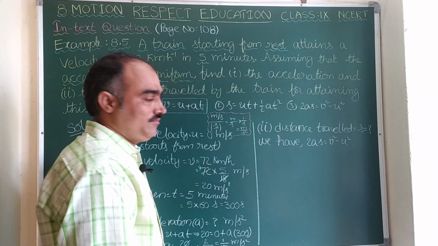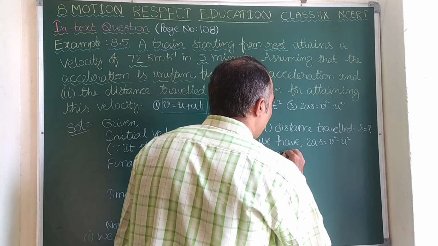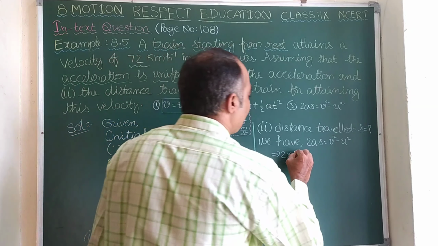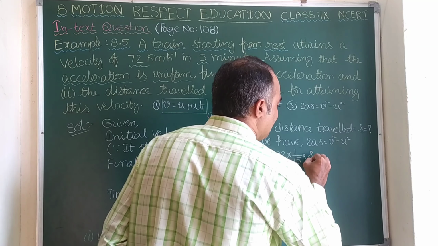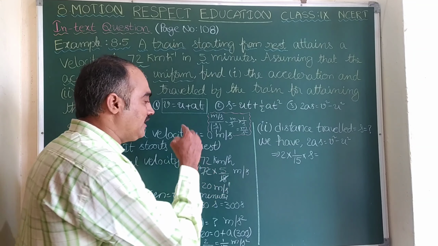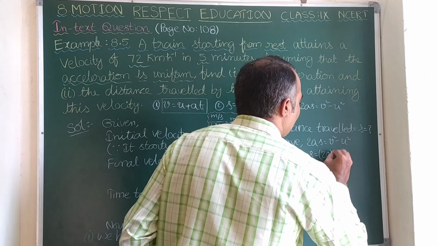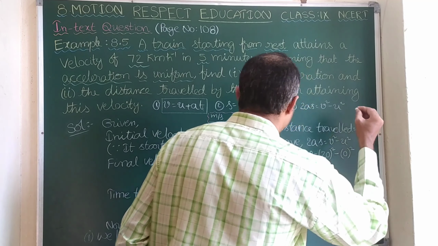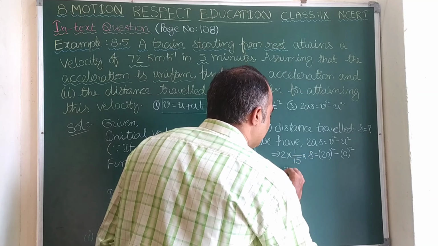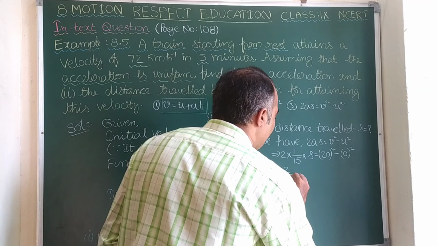So 2 into a, which we just got as 1 by 15, into s, is equal to v square, where v is 20, so 20 square, minus u square, and since u is 0, 0 square. So 2 by 15 times s is 400 minus 0. Whether you write it or not, 400 minus 0 is 400 only.